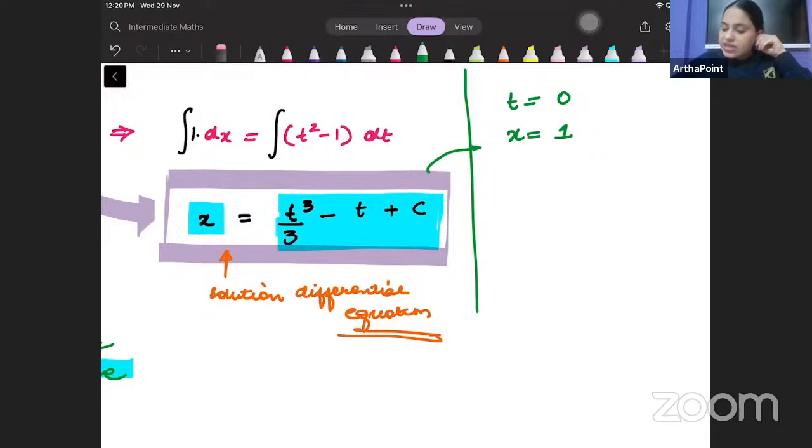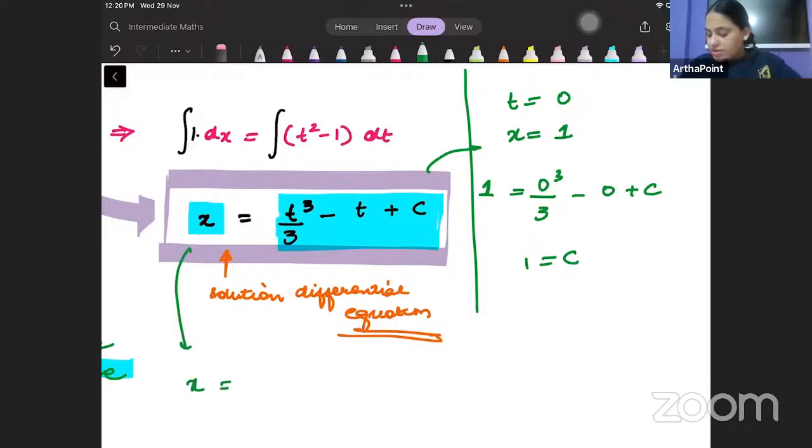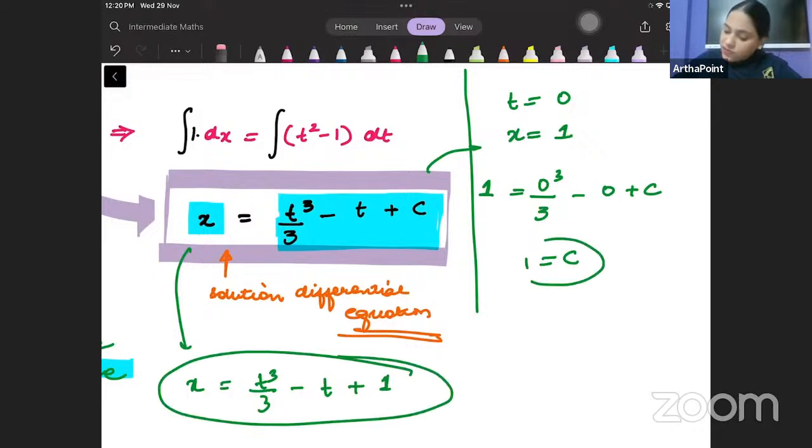So can I put t as 0? Yes, I can. So 0 to the power 3 minus 0 plus c, and x will be 1. So beta, c is equal to 1. So the particular differential equation that I've got in this case will be x is equal to t cube by 3 minus t plus 1, because I have got the value of c as 1 based on the initial conditions given to me, that in time period 0, the value of x is 1.